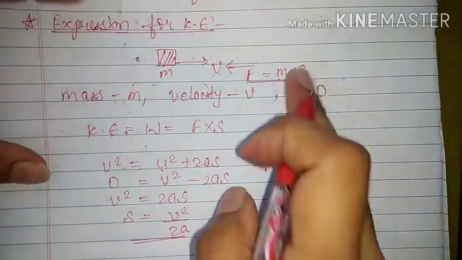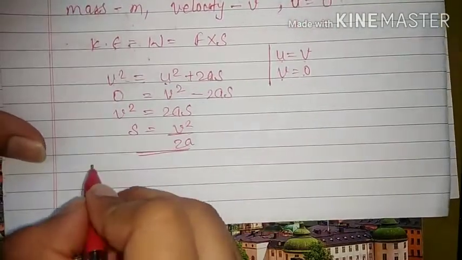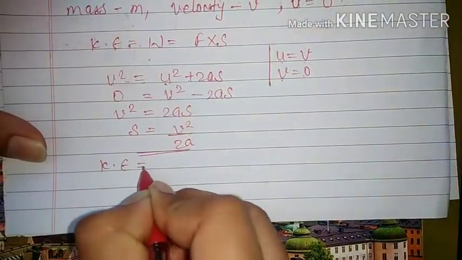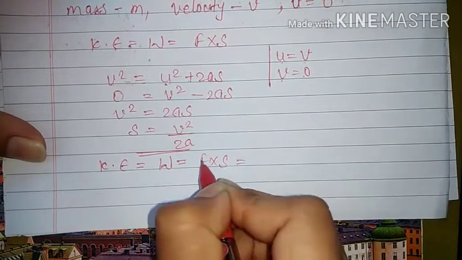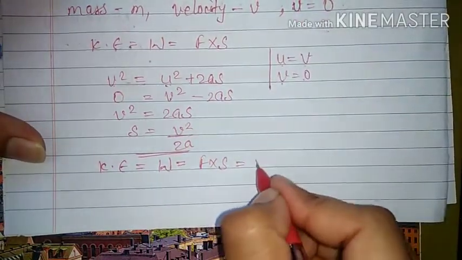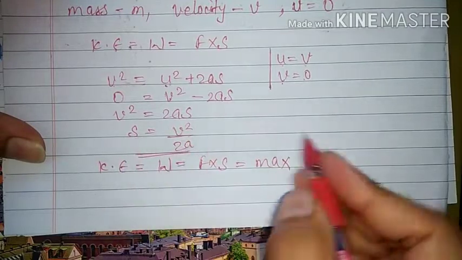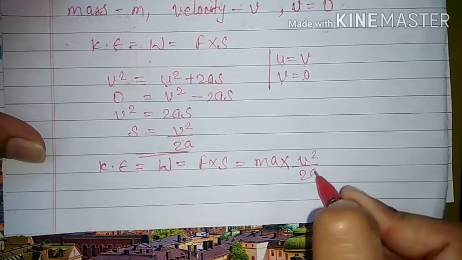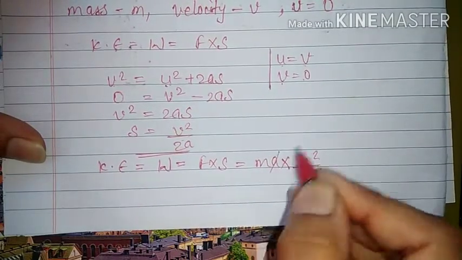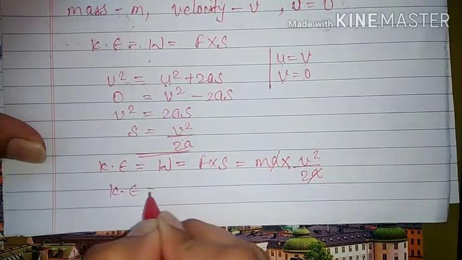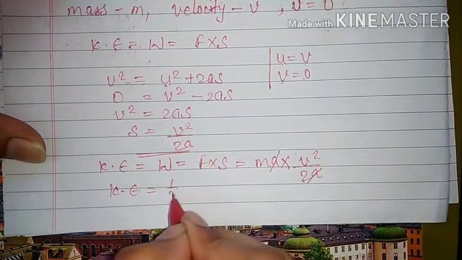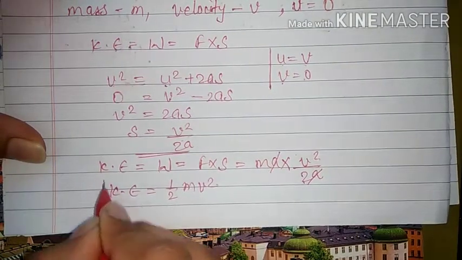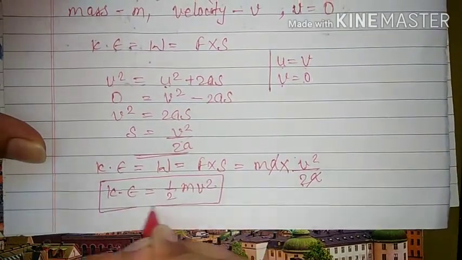If we put both these values in our formula for work done, then kinetic energy is equal to amount of work done is equal to F into S, where F is equal to ma and S is equal to v square upon 2a. Both a will cancel out each other, so the kinetic energy is equal to 1 by 2 mv square. So that is equal to 1 by 2 mv square. This is our derivation for kinetic energy.